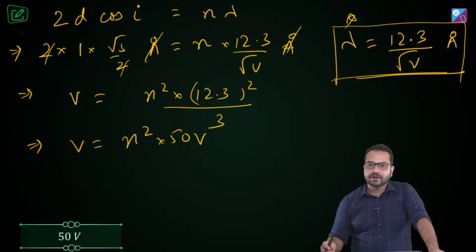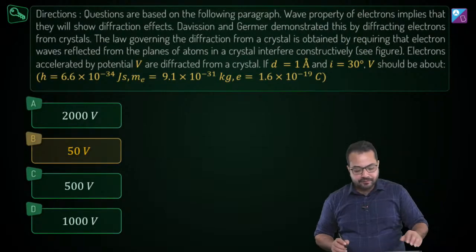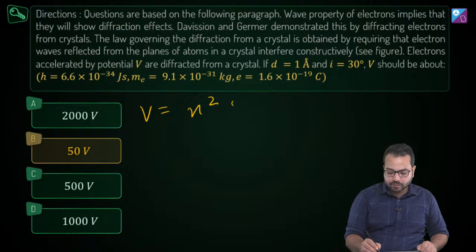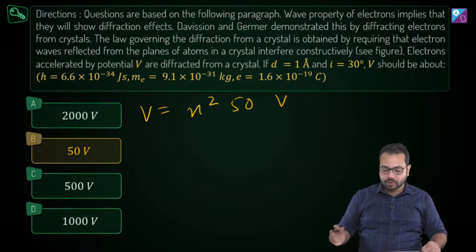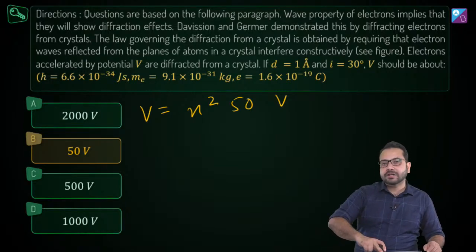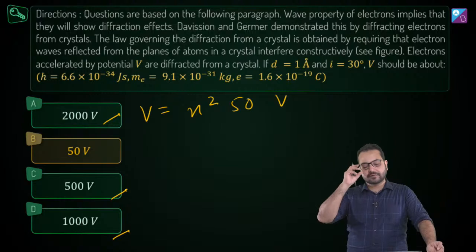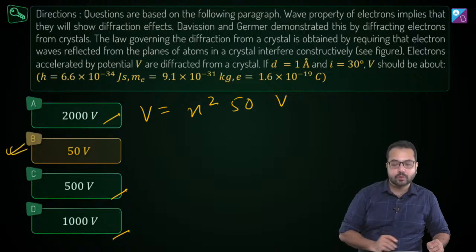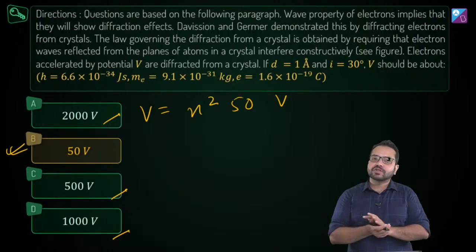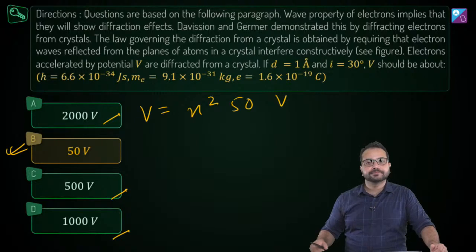So one answer is right in front of you. If you take n equal to 1, then V is going to come out to be 50 volt. V is equal to n square into 50 volt. If you make n equal to 2, it is going to be 4 into 50, which is 200 volt. So you are going to see that whatever value of n you take, you will never find these other values. You can check for that. So corresponding to n equal to 1, V equal to 50 volt is certainly going to be the right answer. And also there is only one option correct, so you don't have to check that also. You can directly say that B, 50 volt, is going to be our answer. Is that right?